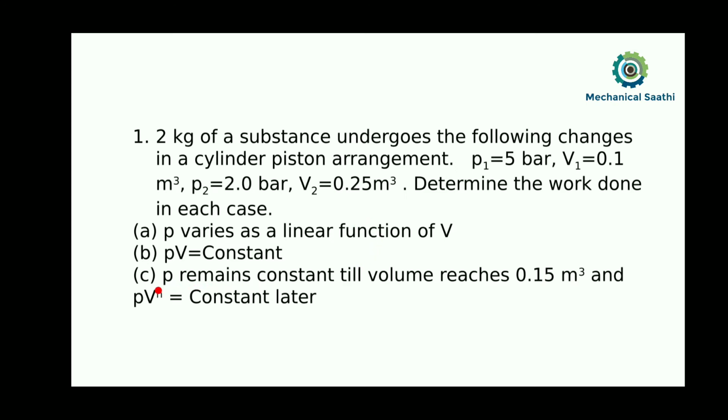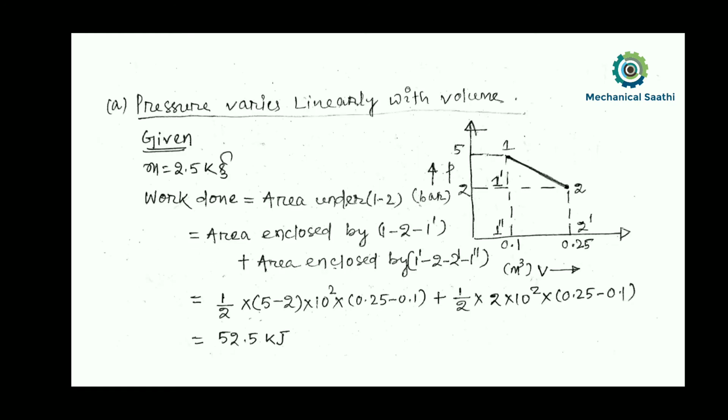So in the third option, that third statement, pressure remains constant till the volume reaches 0.15 meter cube, and after that it is varying with PV to the power n is equal to constant. So let us first try to draw our process diagram.